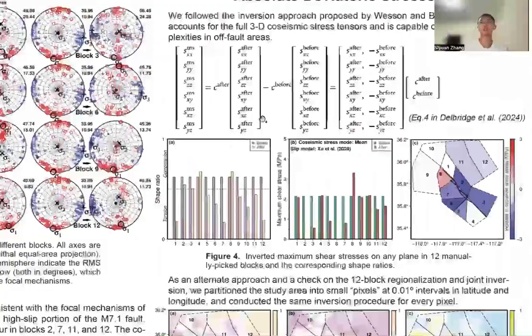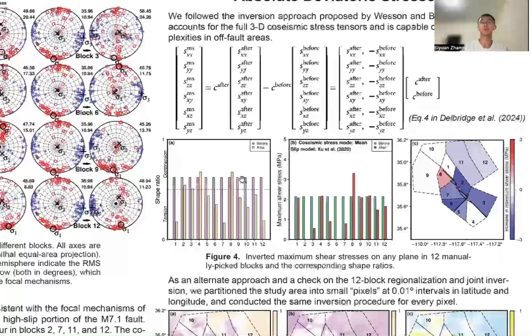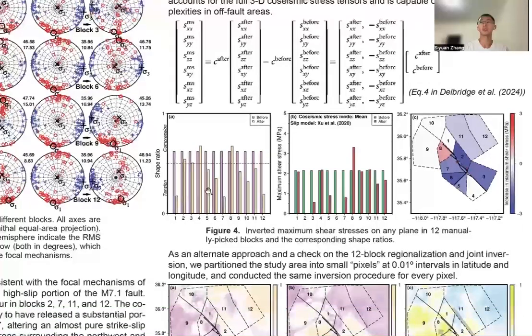The second inversion is demonstrated by this equation, where the co-seismic stress change equals the subtraction of the pre-event from the post-event stress. The inverted maximum shear stresses are shown in Figure 4. These left panels of each block denote the pre-event stresses, and they are assumed to be the same. As mentioned above, we plotted the increase of these maximum shear stresses in a map view. Blocks around the major faults experienced an extensive stress release, while block 8 at the terminus of the fault was loaded by the doublet.